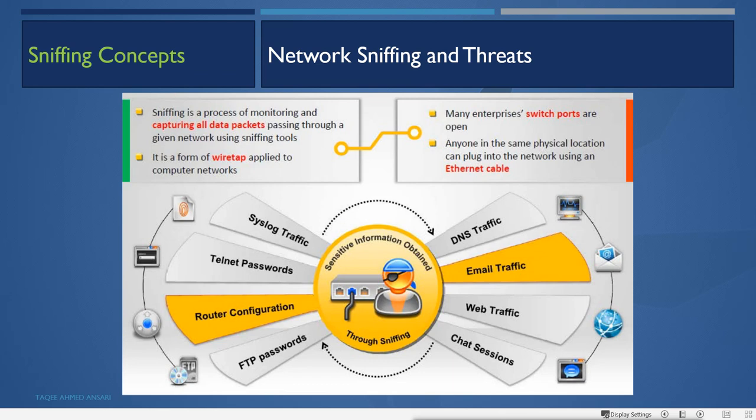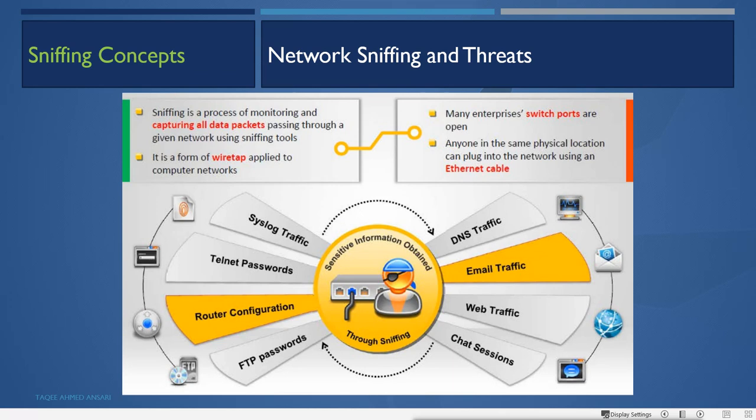This sniffing is a part of the gaining access phase, where we try to gain access by sniffing the data that is going on in the network. So what is going on in the network from client to server, server to client, we try to get that data by using the sniffing technique. Using the sniffing tools, it is like tapping the wire and getting the data.